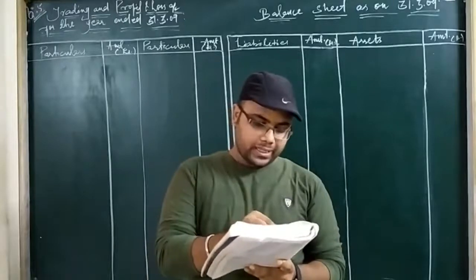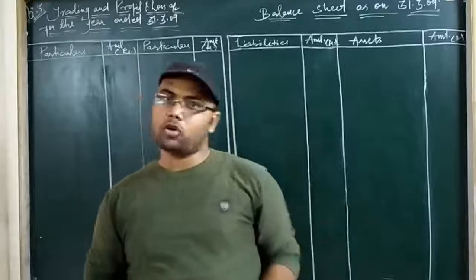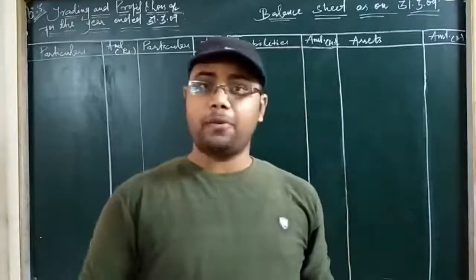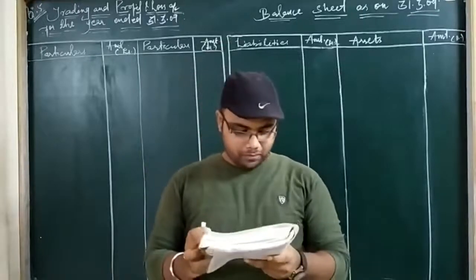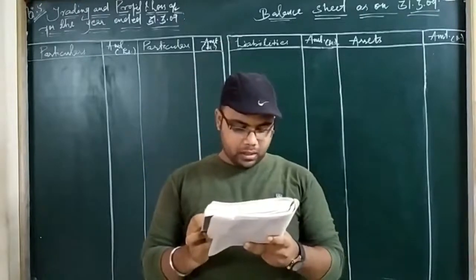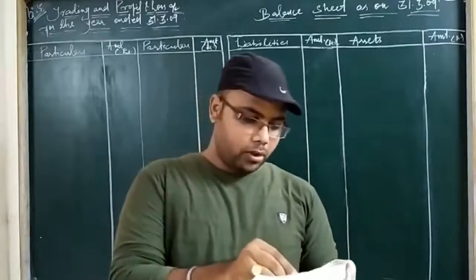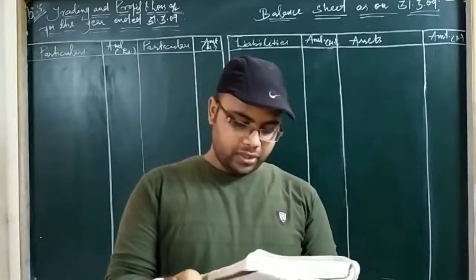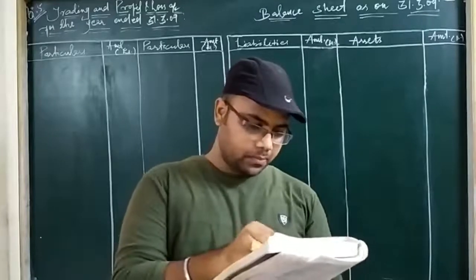Then the next adjustment is: allow interest on capital. So we will mark out the capital part, because capital always has an adjustment, even in the chapter without adjustments, and definitely in a chapter where there are adjustments, capital will have more adjustments. Okay, the sixth adjustment is depreciate building, so we are pointing out the building part, then furniture and fittings, and motor van by 10%.